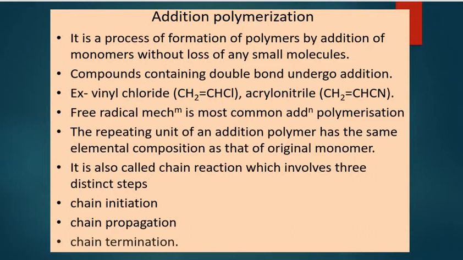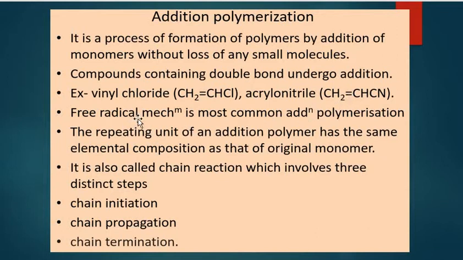The compounds which have double bonds undergo addition polymerization, like vinyl chloride undergoing polymerization to give PVC or polyvinyl chloride, or acrylonitrile undergoing polymerization to give polyacrylonitrile.